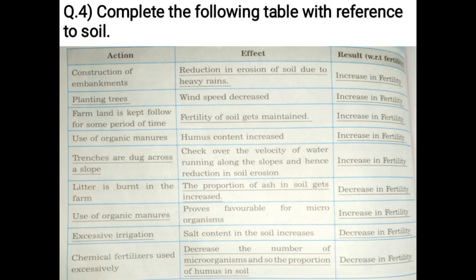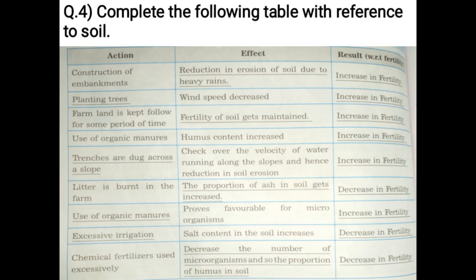Result: increase in fertility. Action: use of organic manures. Effect: humus content increased. Result: increase in fertility. Action: trenches are dug across the slope. Effect: check over the velocity of water running along the slopes and hence reduction in soil erosion.